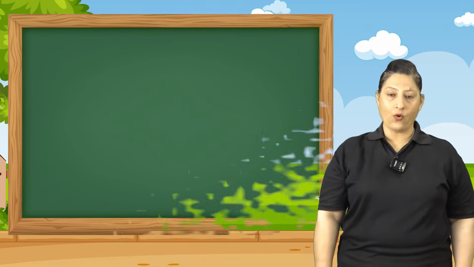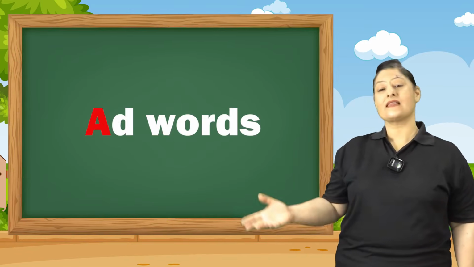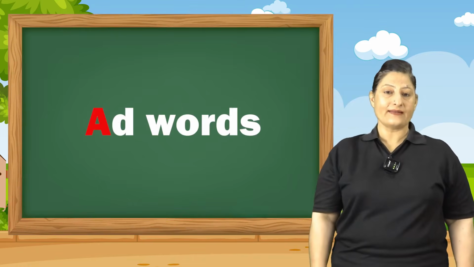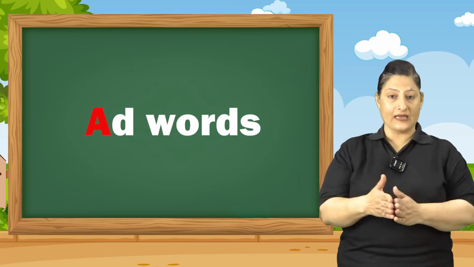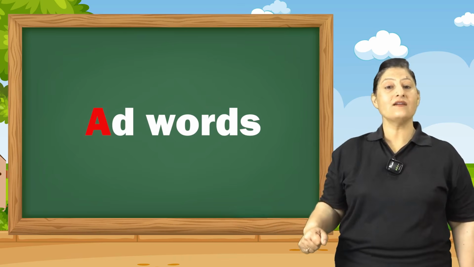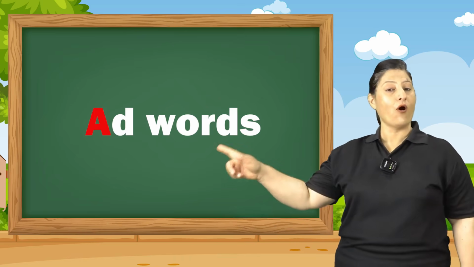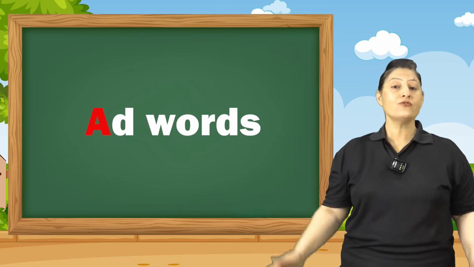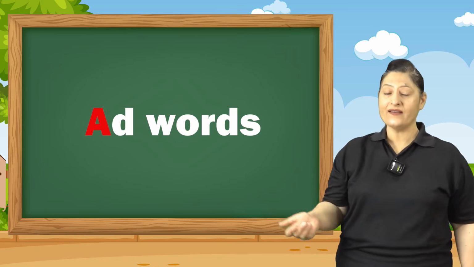So now it's time to make a word and a sensible sound. Look at this, A and D together. When A is joined together with letter D, D is a consonant, and a vowel and a consonant joined together make a new word. What is that? Add.